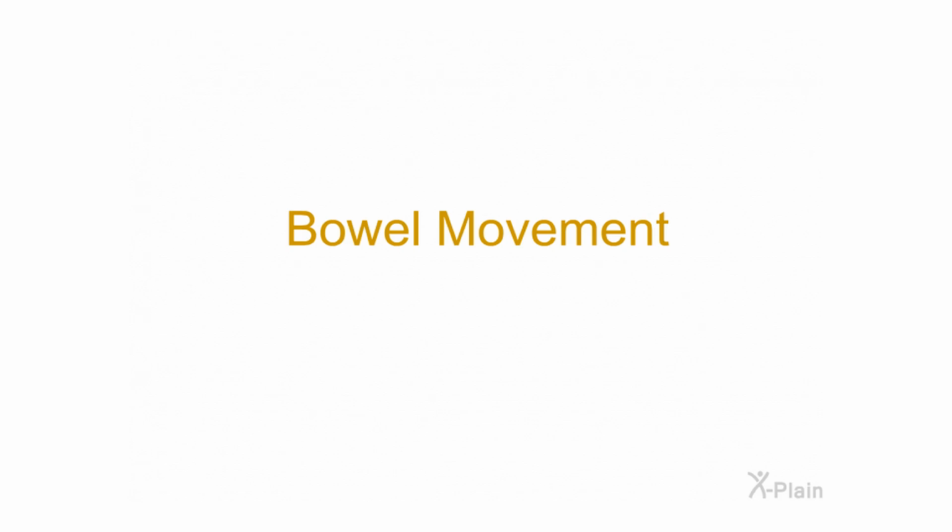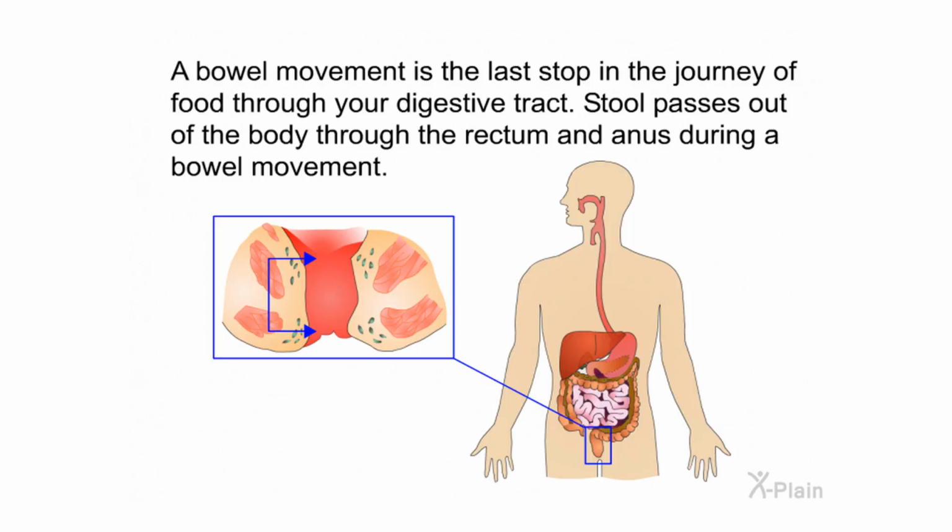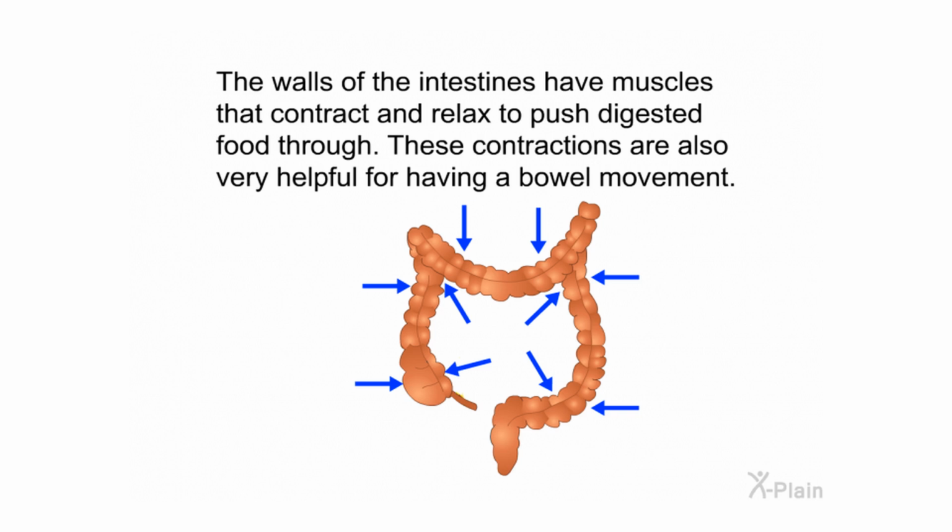Bowel movement. A bowel movement is the last stop in the journey of food through your digestive tract. Stool passes out of the body through the rectum and anus during a bowel movement. The walls of the intestines have muscles that contract and relax to push digested food through. These contractions are also very helpful for having a bowel movement.